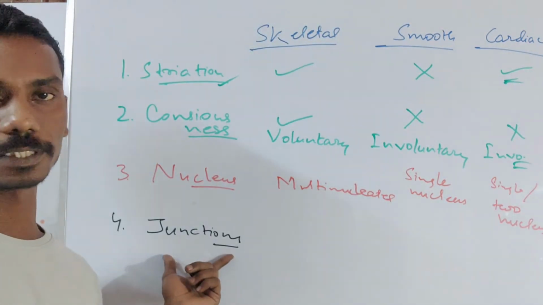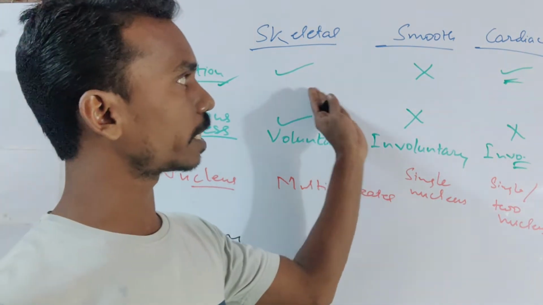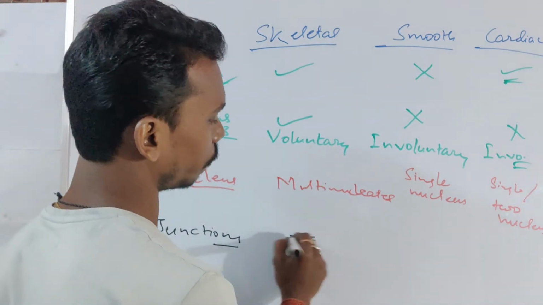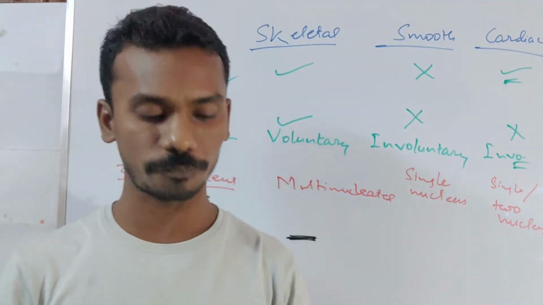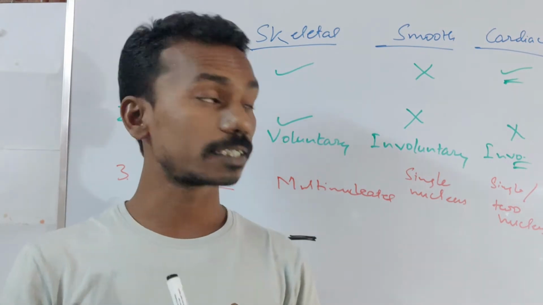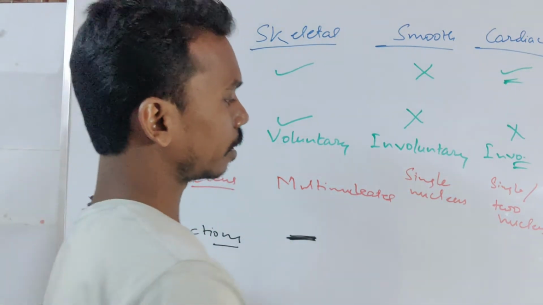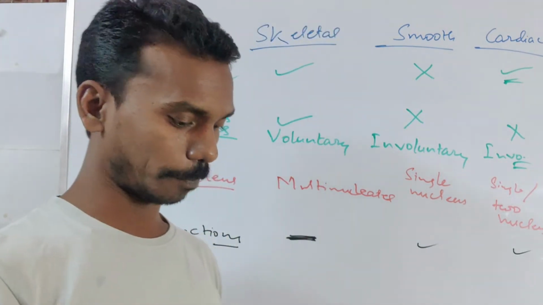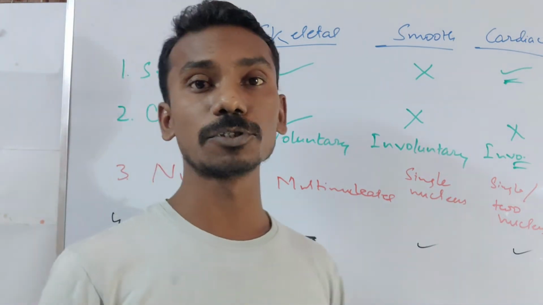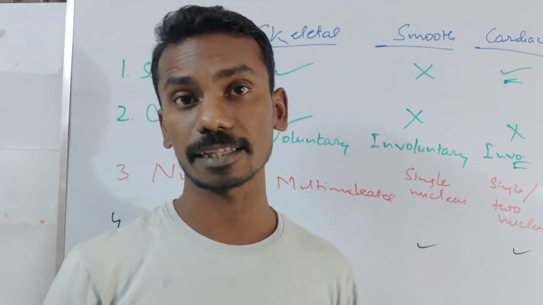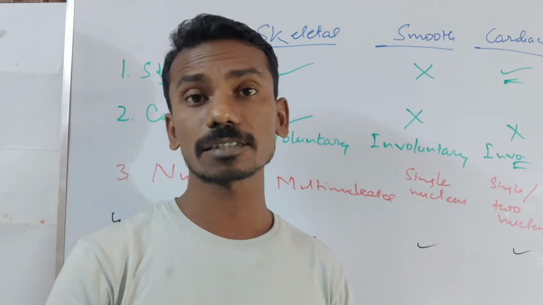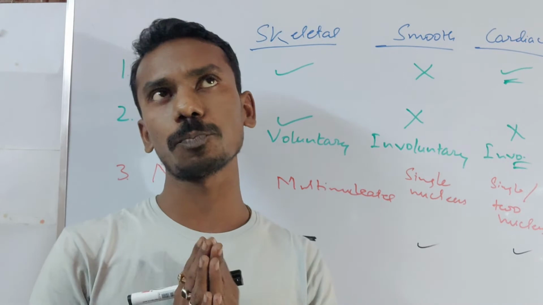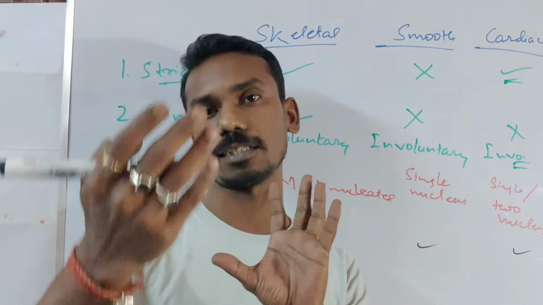The next property is junctions. Whether junctions are present in case of skeletal, smooth or cardiac. In case of skeletal muscle, there is no need of junctions between the cells. But in case of smooth muscles, there is a requirement of junctions. In case of cardiac muscle, there is also a requirement of junctions. Which kinds of junctions? These are desmosomes, gap junctions, and adherens junctions. So why are these junctions required? These junctions are required to propagate the signal, to propagate the stimulus from one cell to another cell.